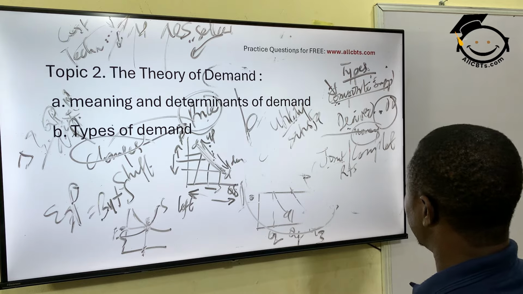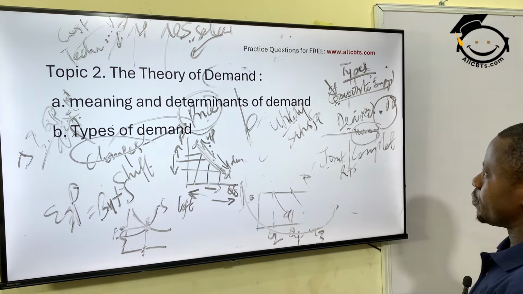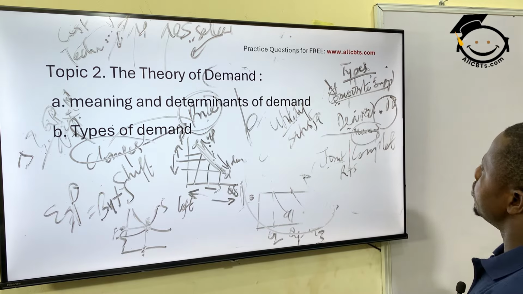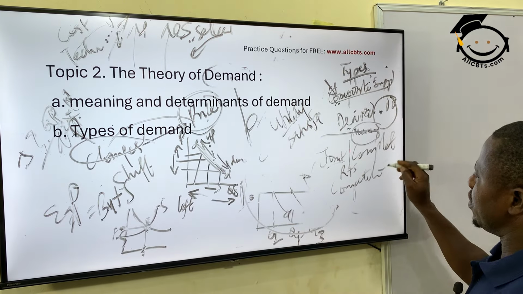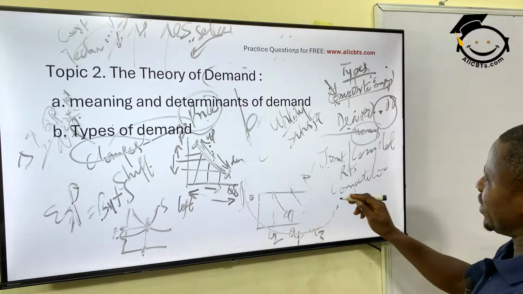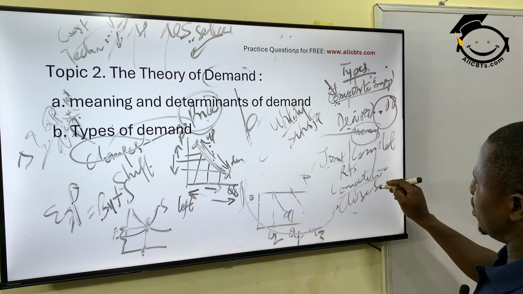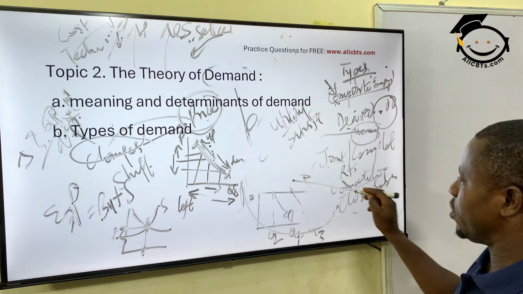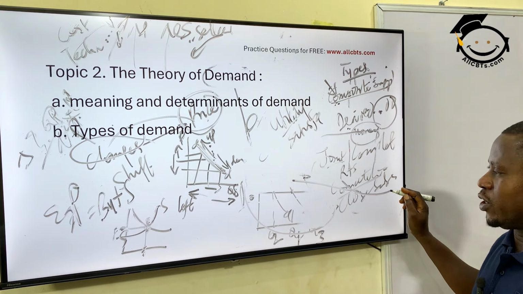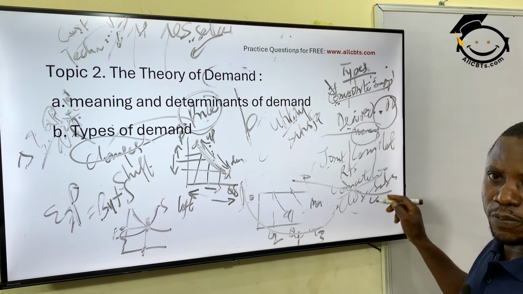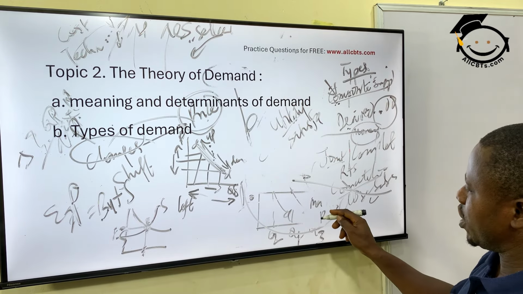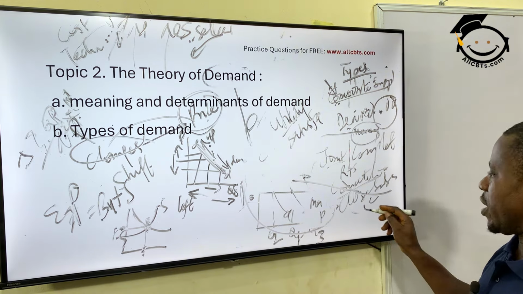Another type of demand you can talk about is competitive demand. In other words, demand that has what? Close substitutes. That is, either you consume this or the other. When you talk about toothpaste, Maclean or Close-Up, or talk about Pikinic or Loyal milk.